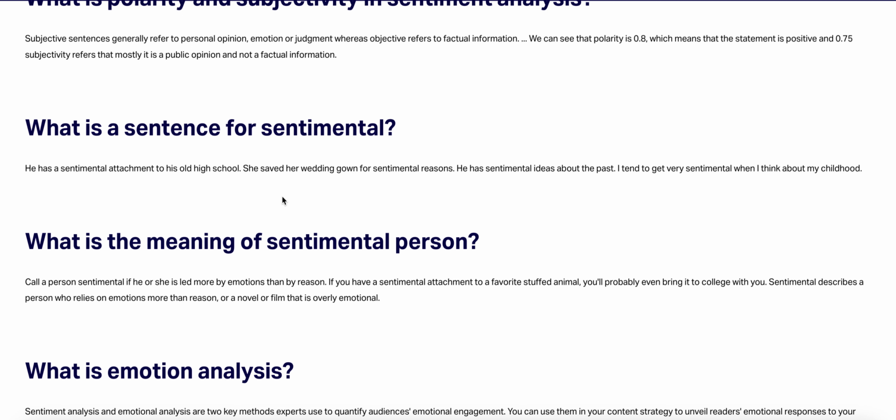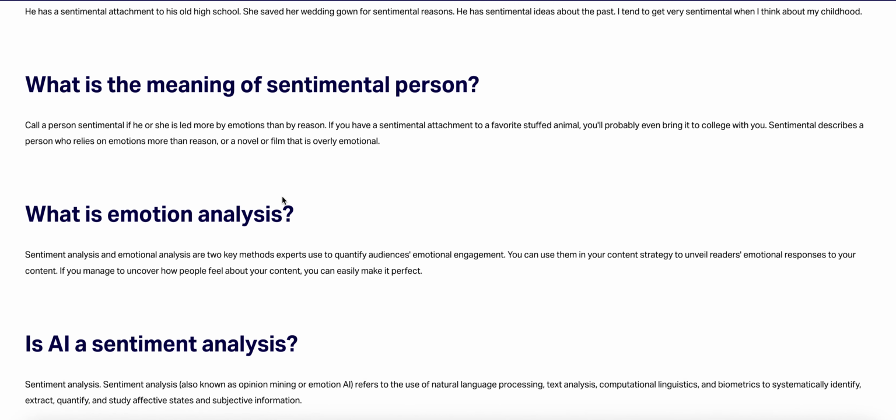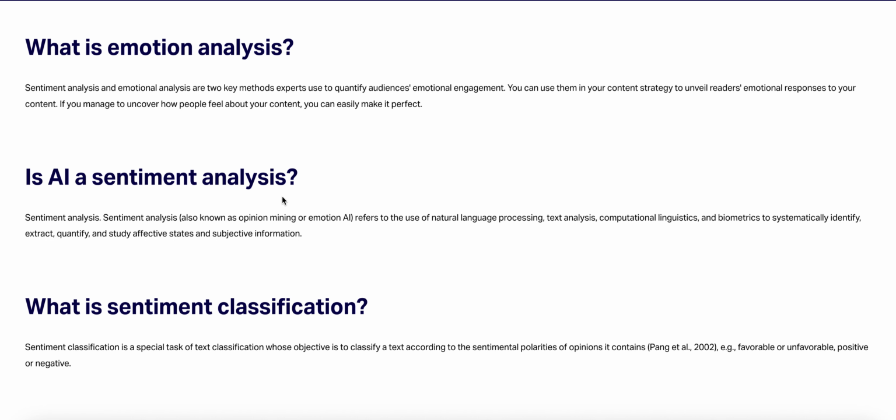What is the meaning of a sentimental person? Call a person sentimental if he or she is led more by emotion than by reason. If you have a sentimental attachment to a favorite stuffed animal, you will probably even bring it to college with you. Sentimental describes a person who relies on emotion more than reason, or a novel or a time that is overly emotional.